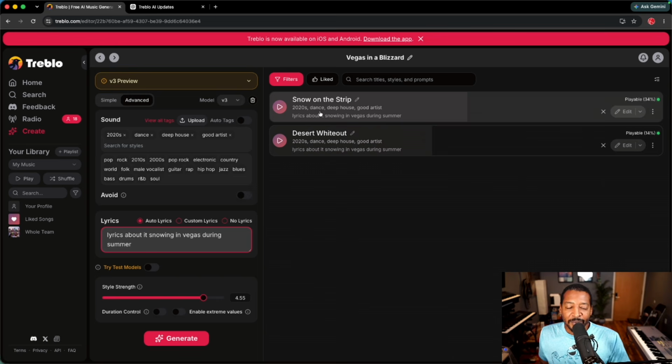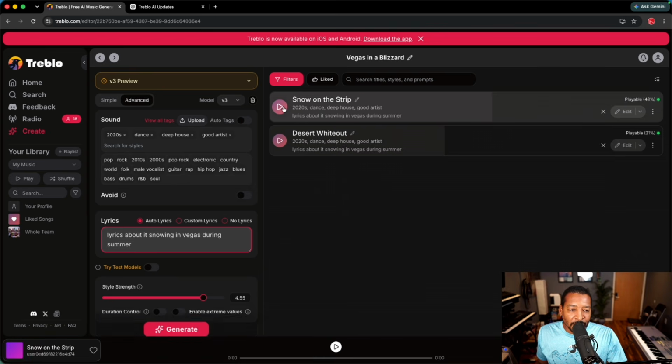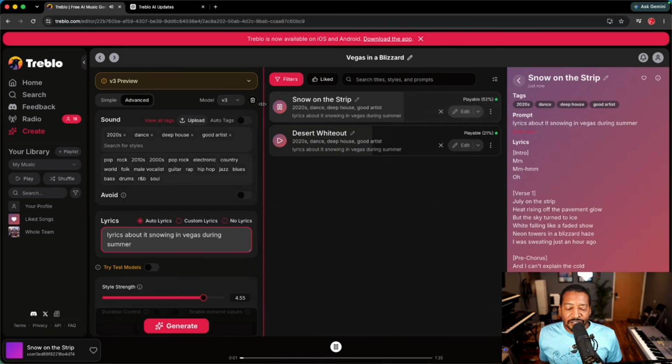So let me know, guys, is this a good option for you to switch over to Treblo or to add into your workflow? Once again, I like how they have over here on the side Playable 45%. It gives you the progress in real time. So let's go ahead and start playing. This is Snow on the Strip.